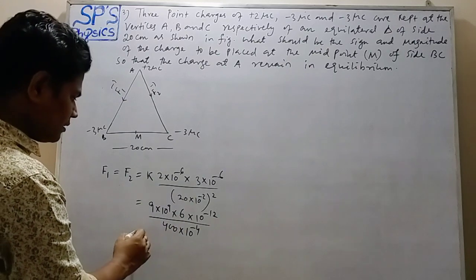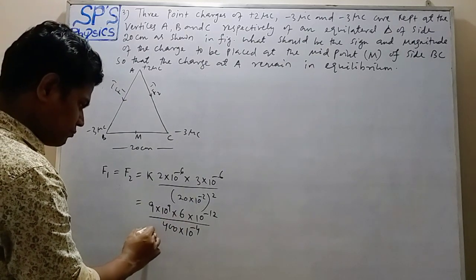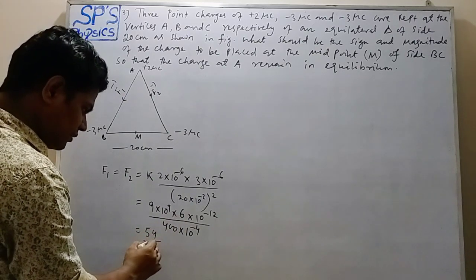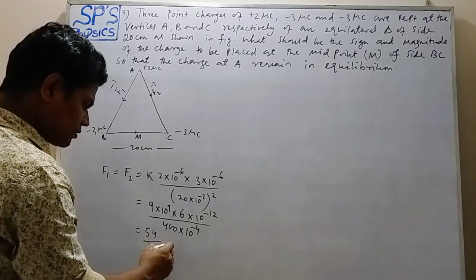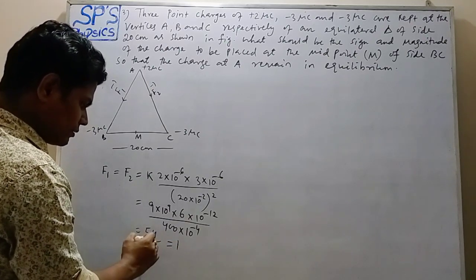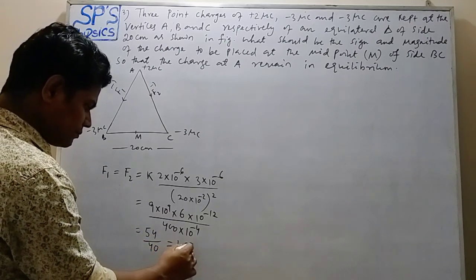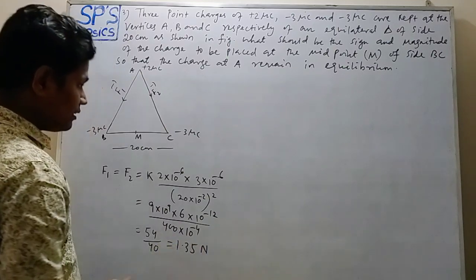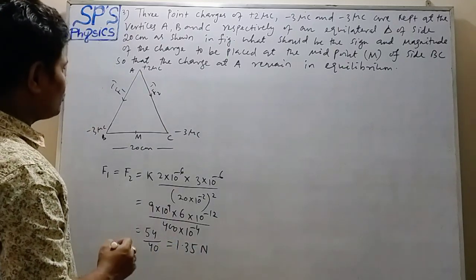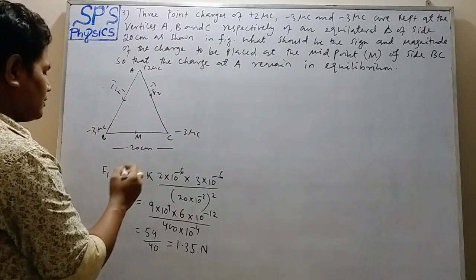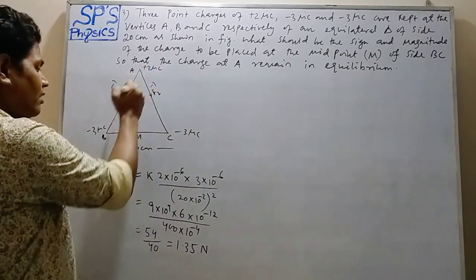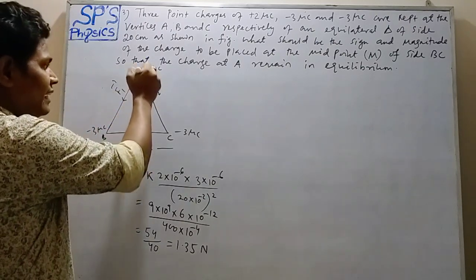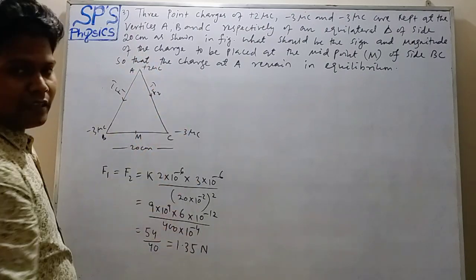Now after solving this we have 54 upon 40, which equals 1.35 Newton. Okay. So the direction of F1 is along AB and the direction of F2 is along AC.